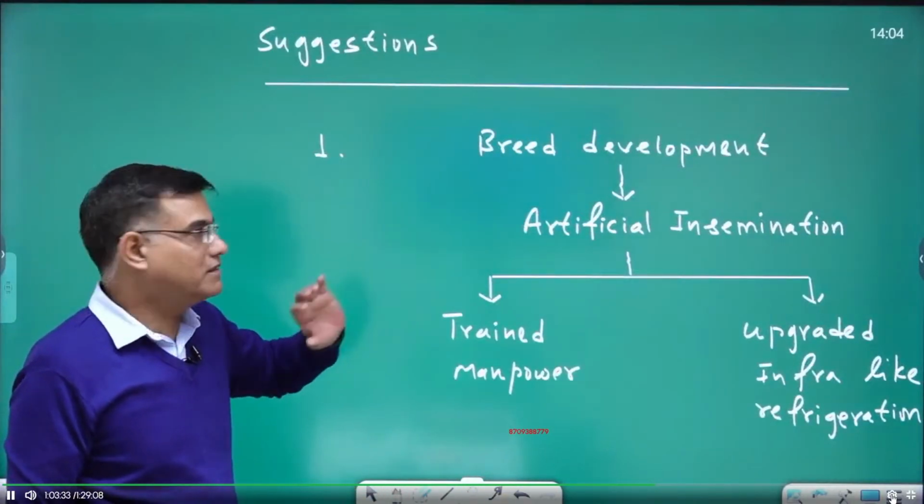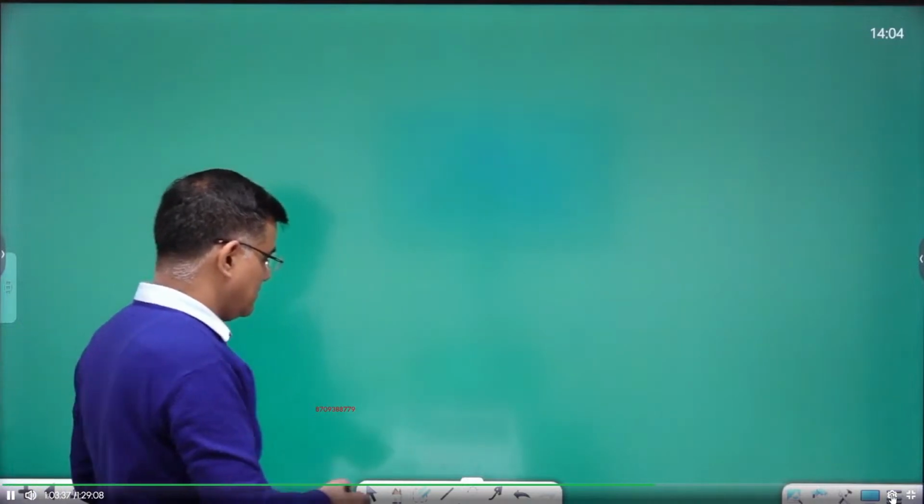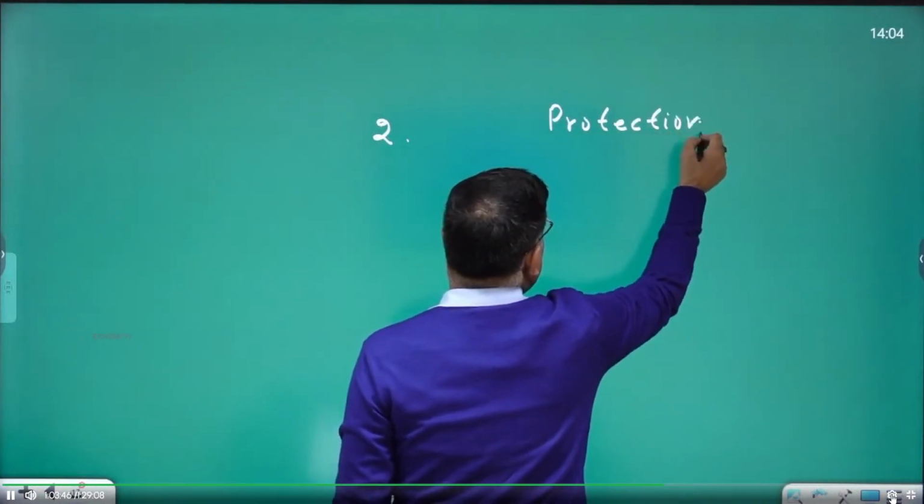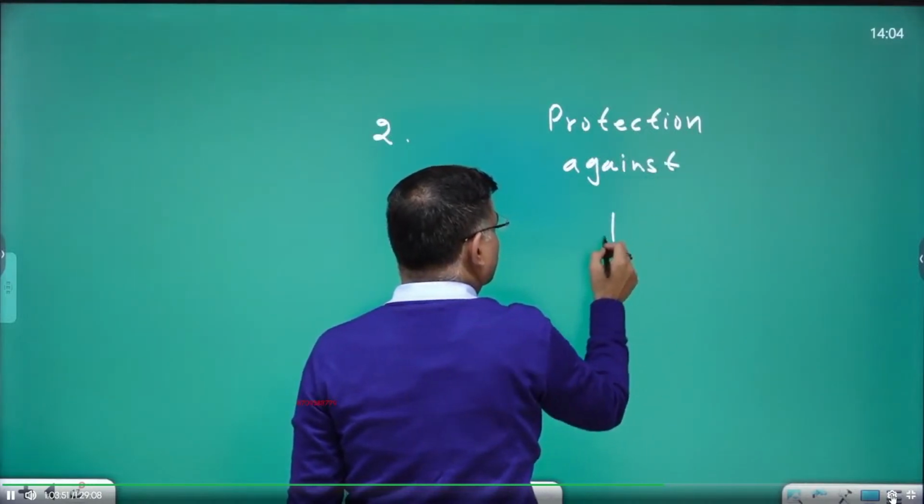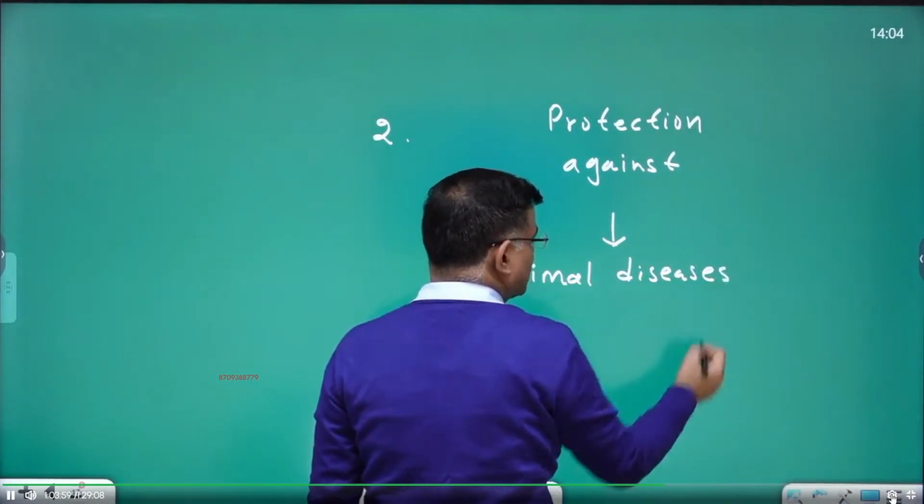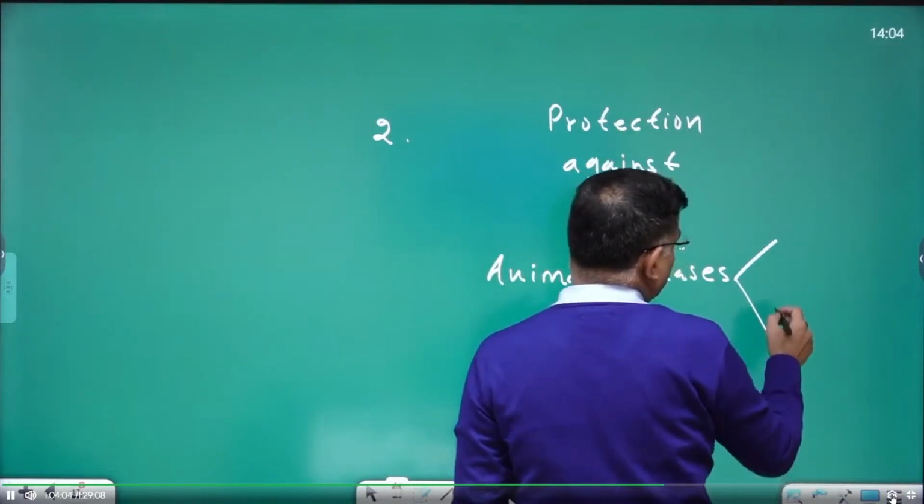The very first suggestion should be this one if you want to score good marks. Second is protection against animal disease. And these diseases are particularly related to mouth and foot.